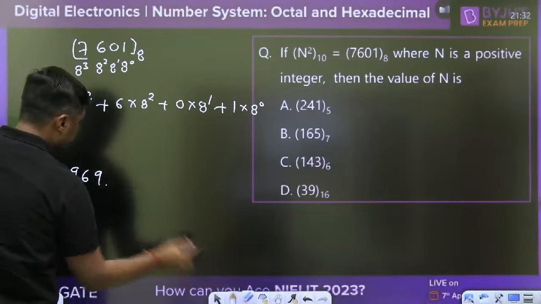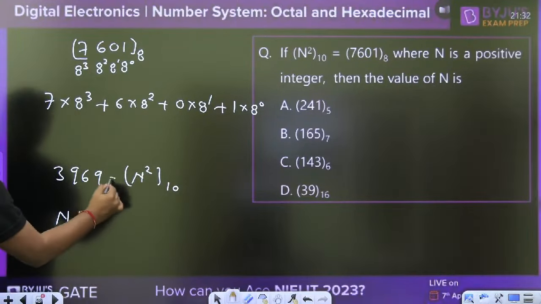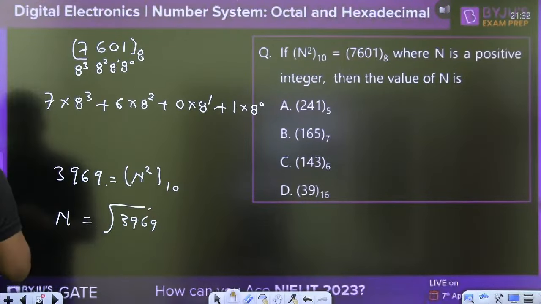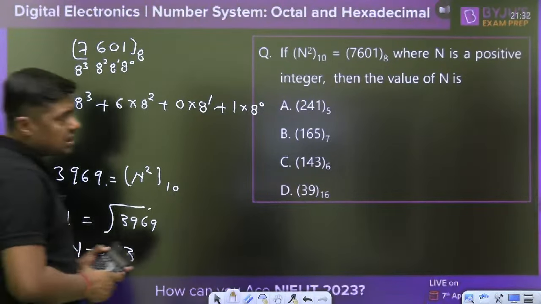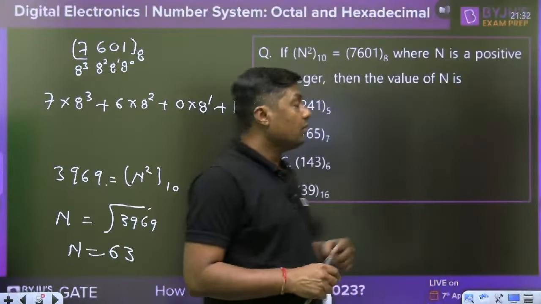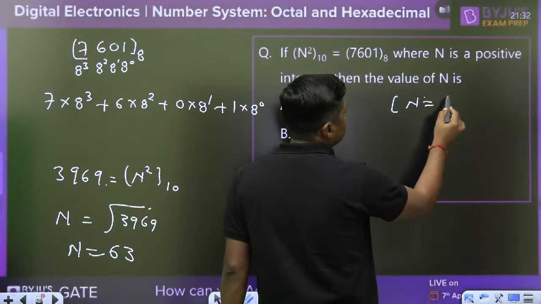N square. So what is the n? Take the root of that. Find the root of this value, 63. 63 is the value actually. The integer n is 63. Now, this is in decimal.